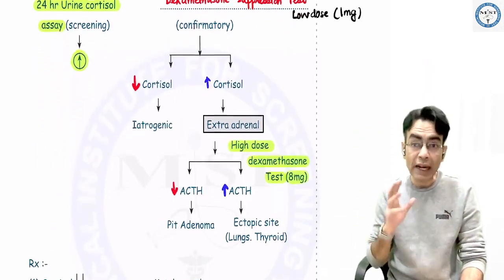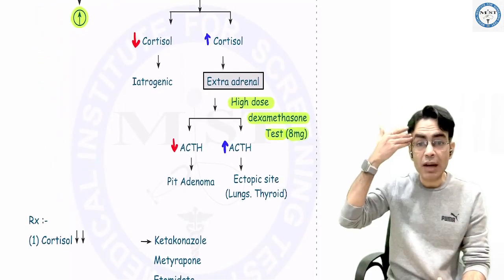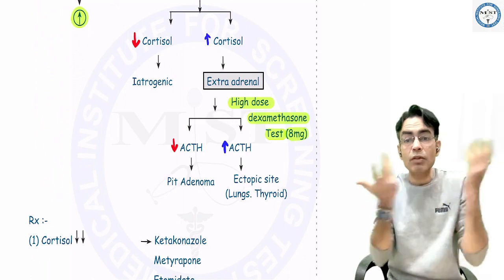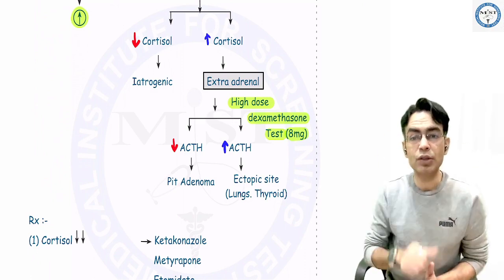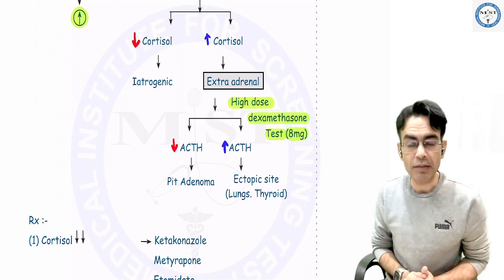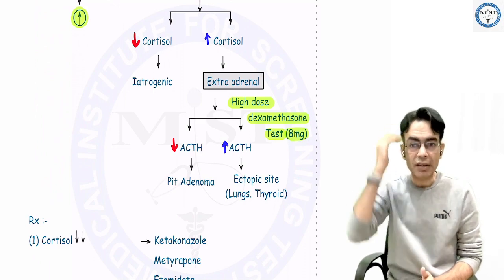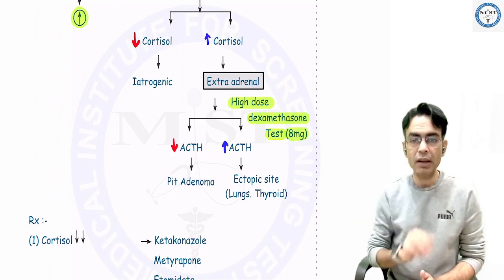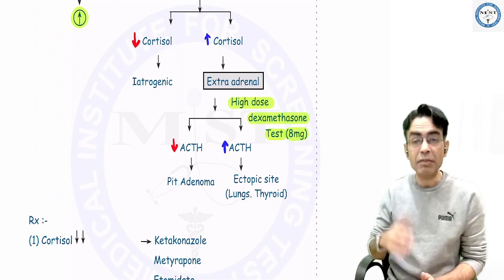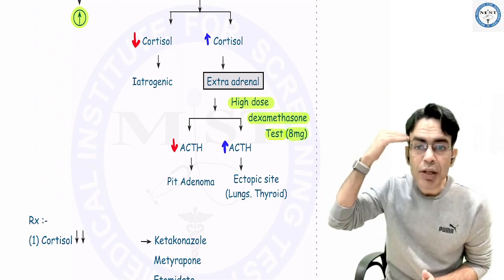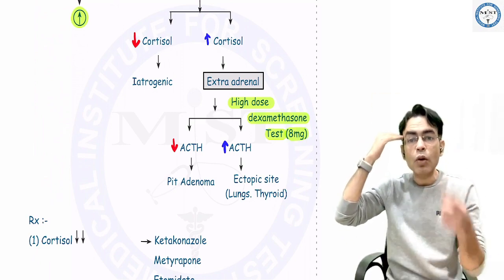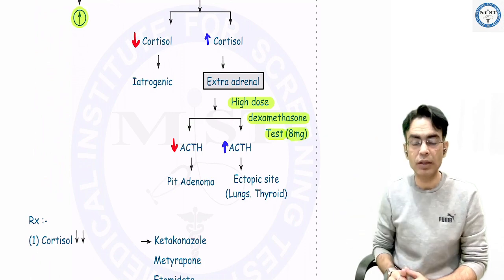Now, to find out whether the ACTH is coming from the pituitary or from some tumors, you need to give high dose DEXA. The dose is 8 milligrams. This 8 milligram high dose DEXA suppresses the pituitary ACTH release. So if you give high dose DEXA and your ACTH decreases, that means the ACTH was coming from the pituitary, and the reason for high cortisol in the body was a pituitary tumor.